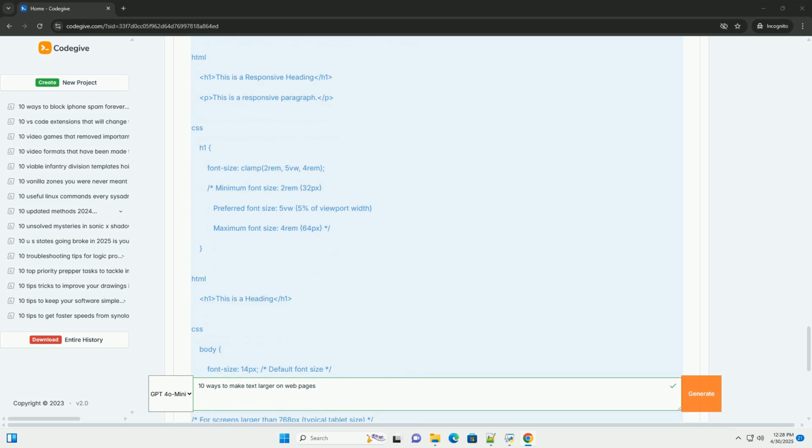9. Font size adjust, rarely used, deprecated. Description: font-size-adjust was intended to preserve the readability of text when the specified font is not available and the browser substitutes a fallback font. It adjusts the font size based on the aspect ratio of the font. Note, this property is deprecated and may not be supported in all browsers. It's generally better to use other techniques. Code example, illustrative, don't rely on this.